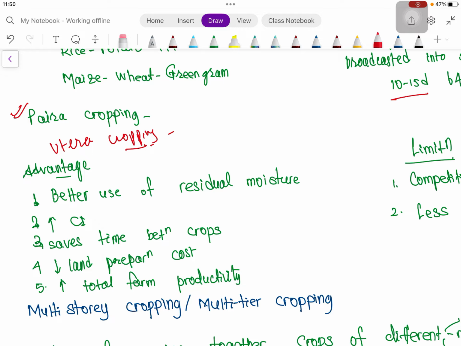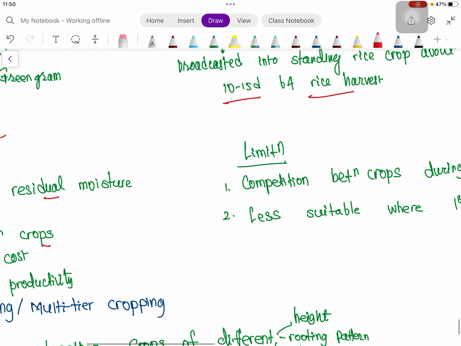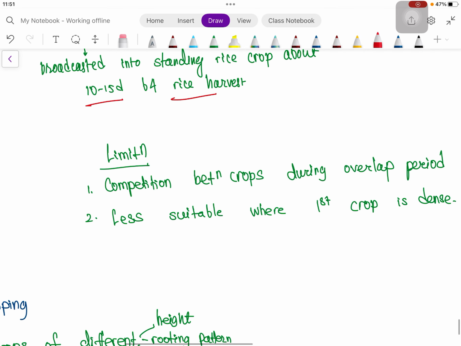So the residual moisture can be utilized by lentil for germination and initial growth. There will be better use of residual moisture, and cropping intensity will definitely be more. It saves time between crops, land preparation cost is lowered, and it increases the total farm productivity. However, there are some limitations because of competition during the overlap period.